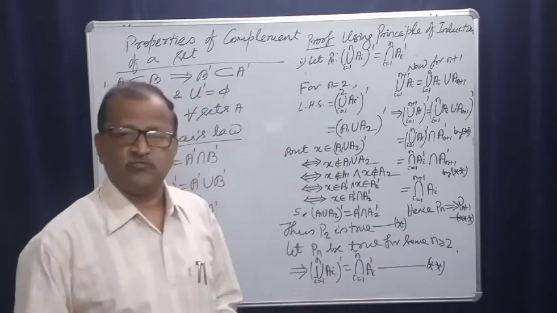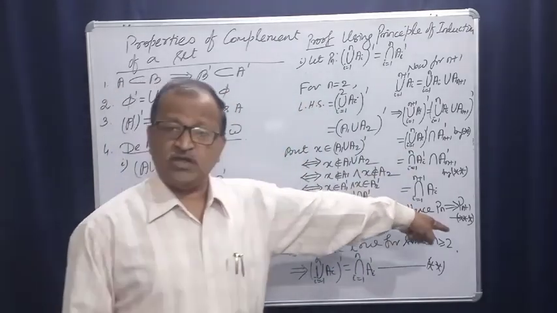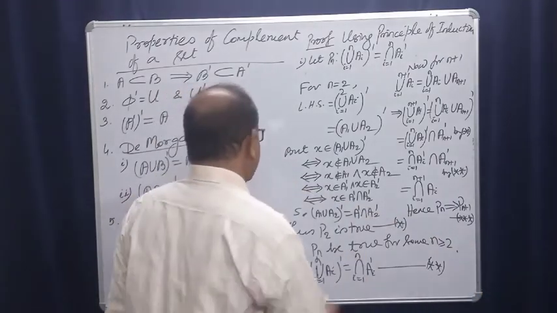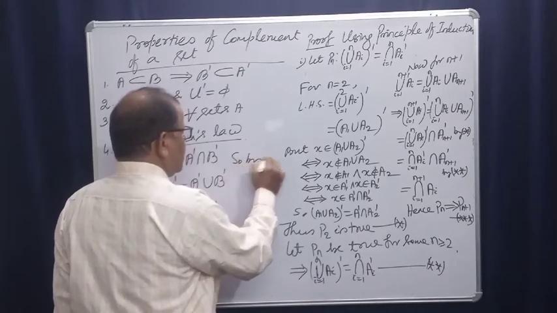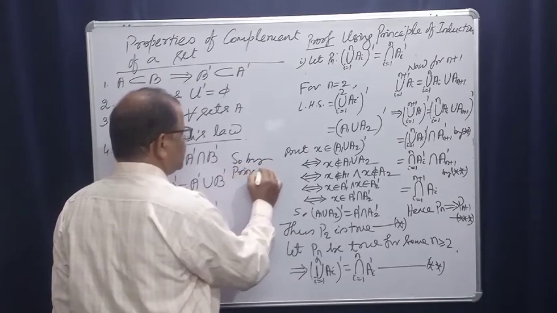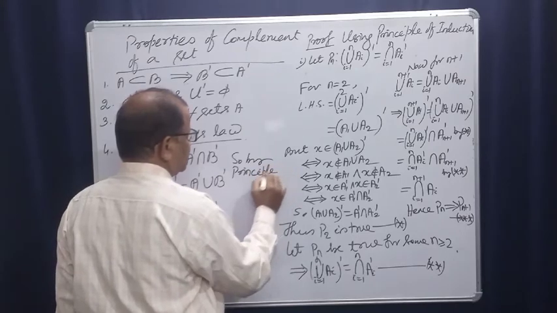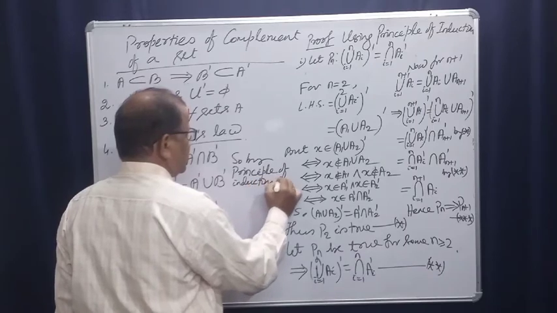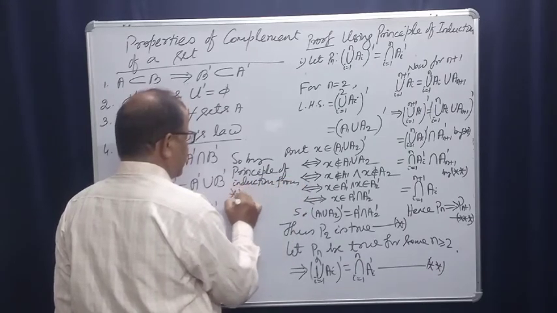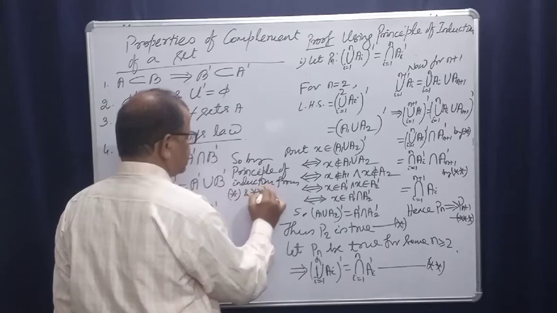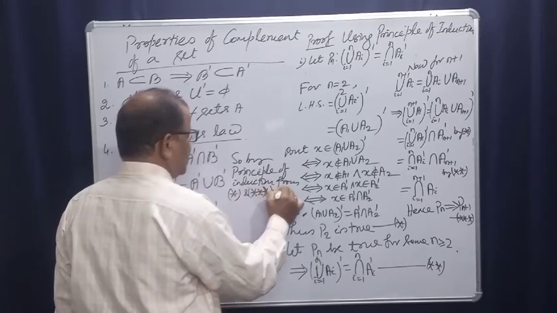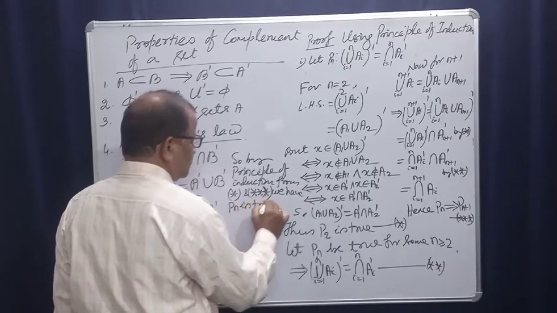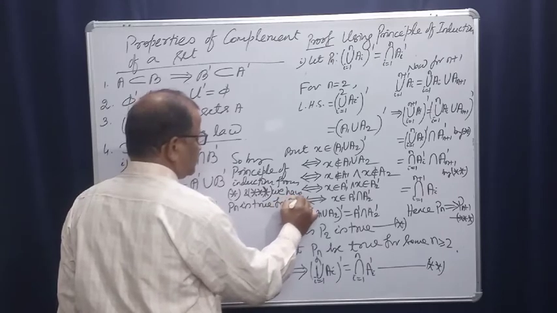You understand, if true for n, then automatically it is true for n plus 1, right? Then just write: so by principle of induction, from star and triple star we have Pn is true for n greater than or equal to 2.